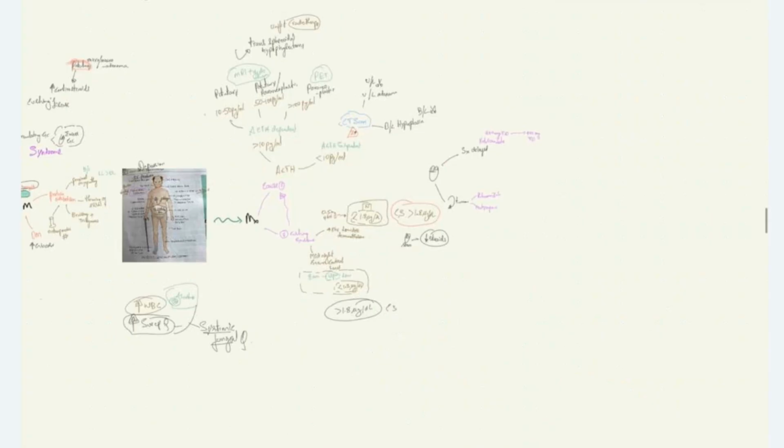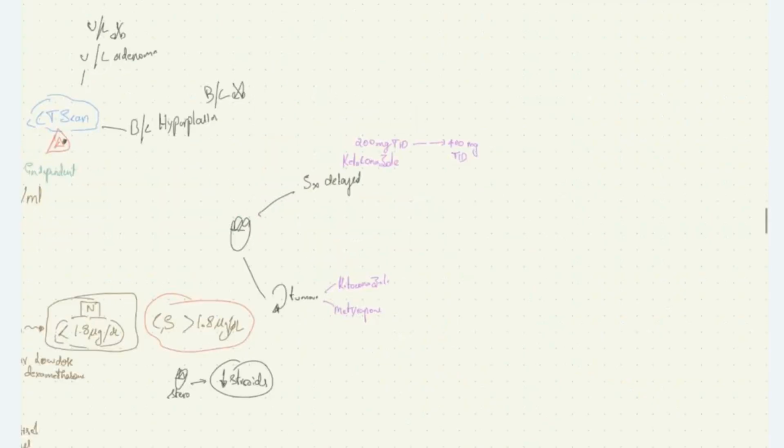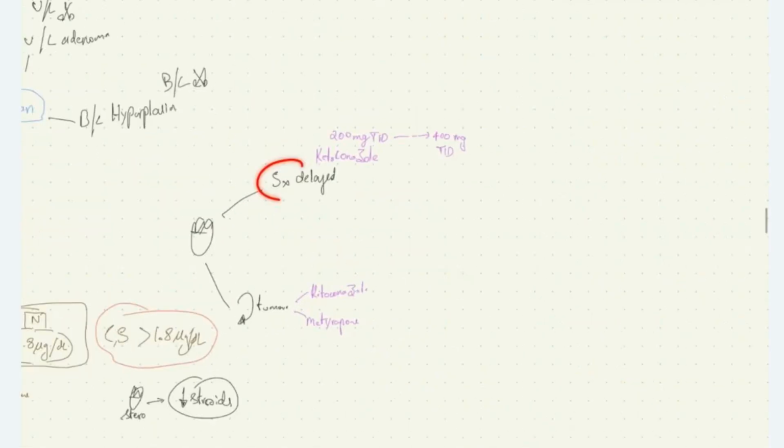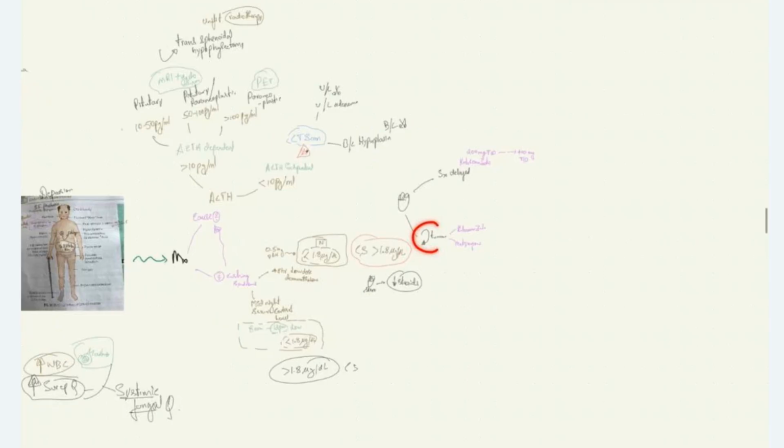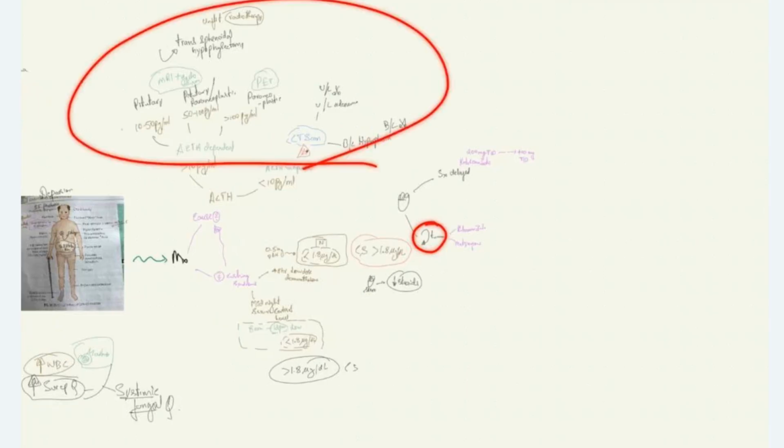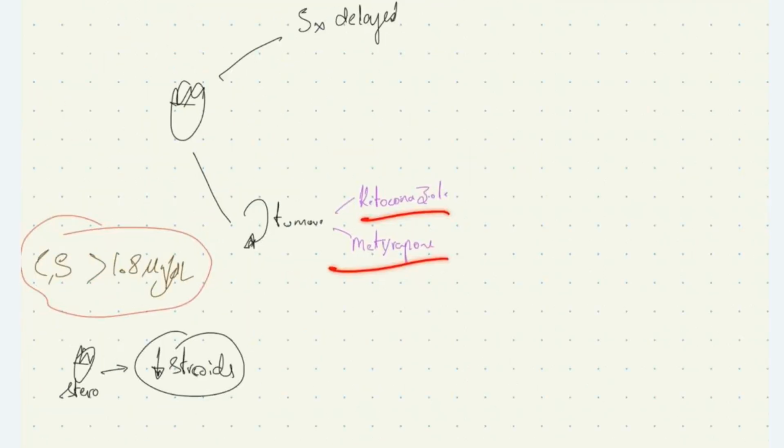Now, what if the surgery is delayed? Till that time, we can give ketoconazole 200 mg TDS for the patient, which reduces the production of cortisol. The dose can be increased up to 400 mg twice a day. If there is recurrent tumor after all this surgery, we can treat the patient with ketoconazole or metyrapone. This is all about Cushing syndrome.